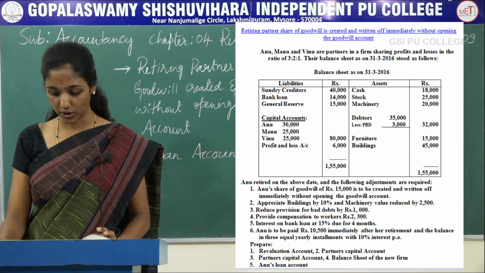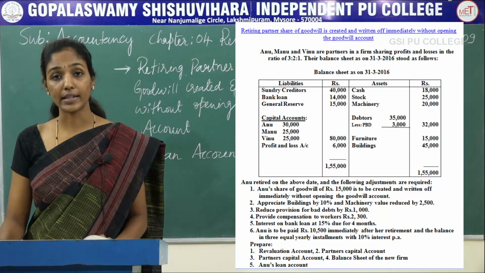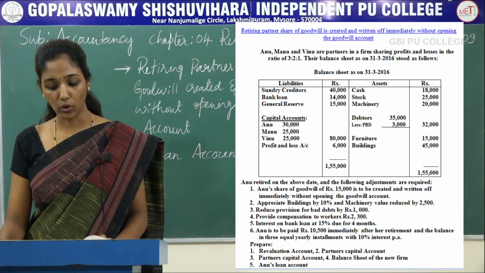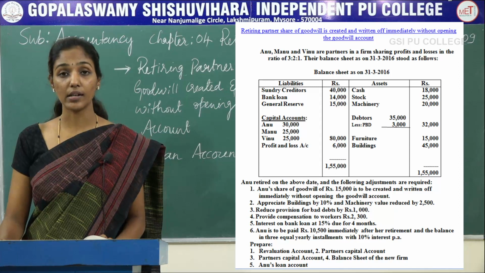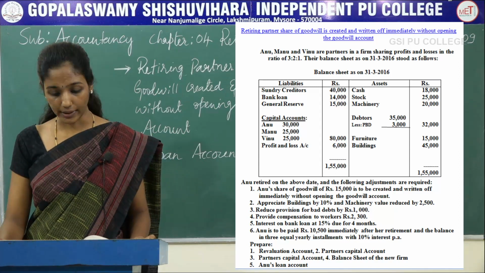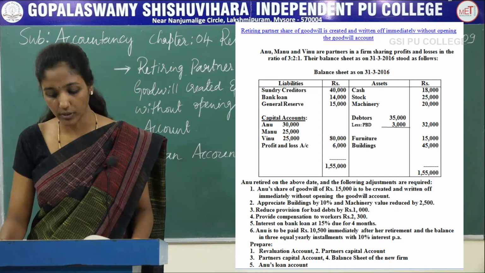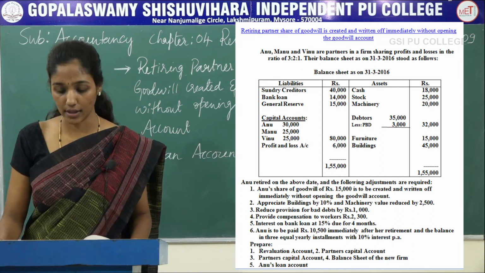Here the old balance sheet of the firm is given. On the liability side, sundry creditors 40,000, bank loan 14,000, general reserve 15,000, capital accounts of Anu 30,000, Manu 25,000, Vinu 25,000, profit and loss account 6,000.